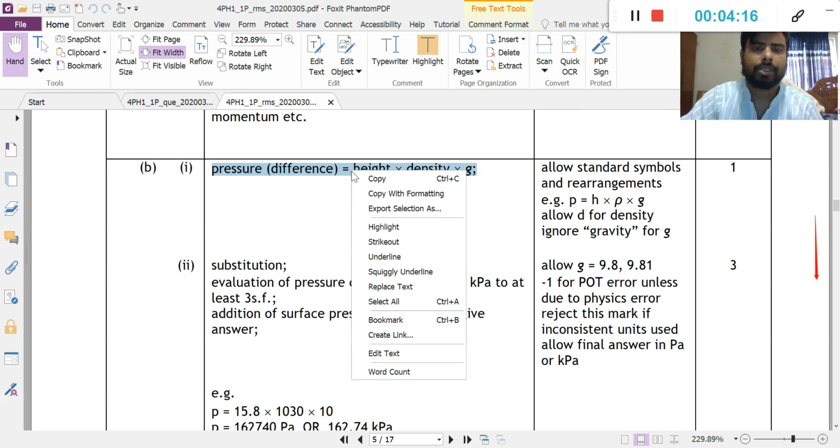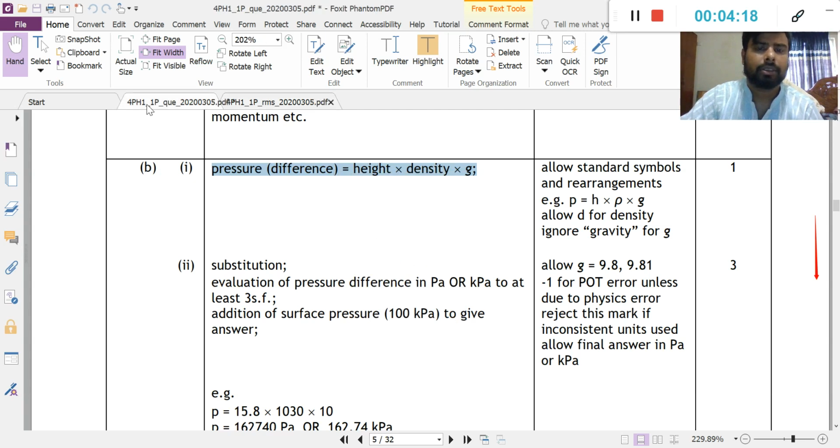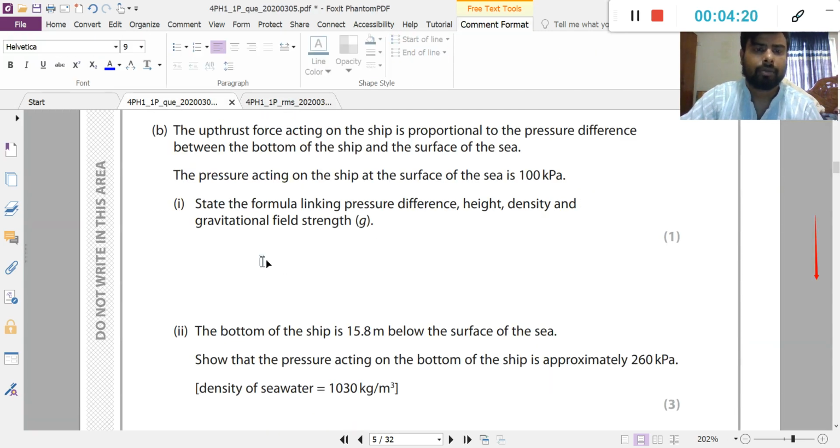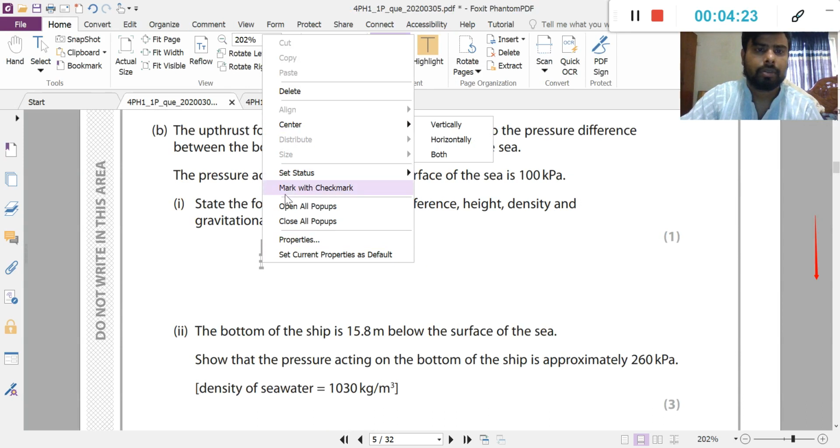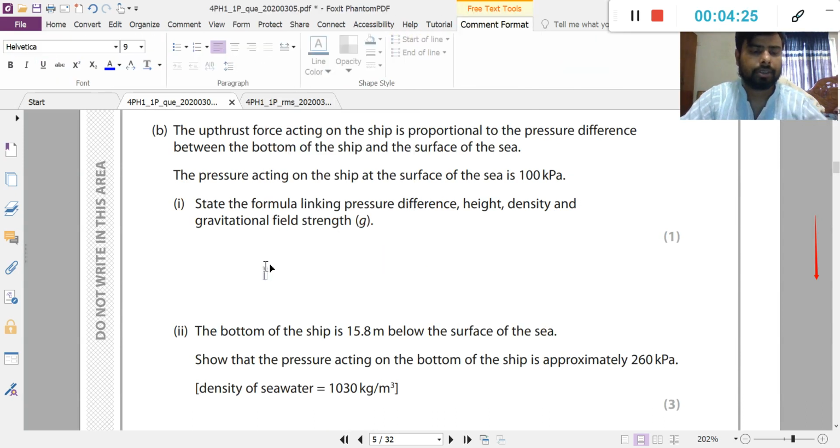Remember, this is the answer. Clear? You can write it in this way.